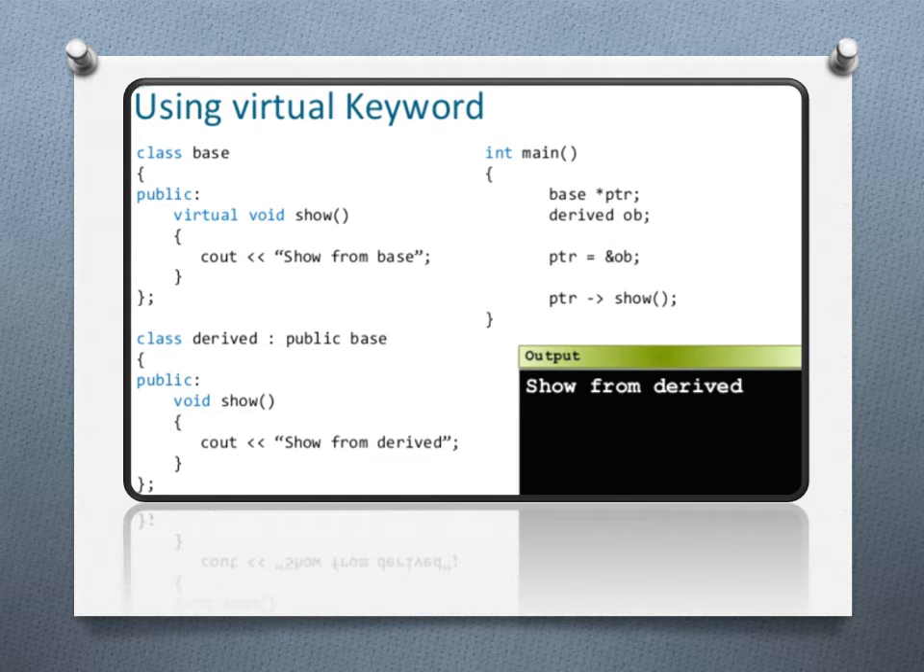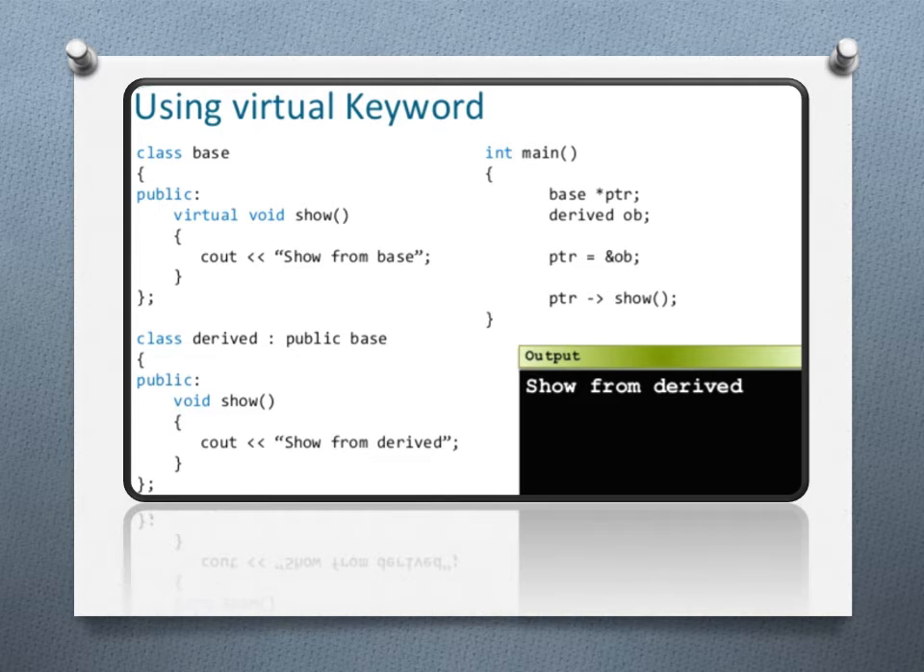Now we'll see about the virtual keyword. See this example: class base, under the public section, virtual void show, and we are printing "show from base". This function is defined under the base class. Then the second class is the derived class, which is derived publicly from base: class derived : public base. Under it, a public void show function is defined, where we are printing "show from derived". So this is about the derived class.